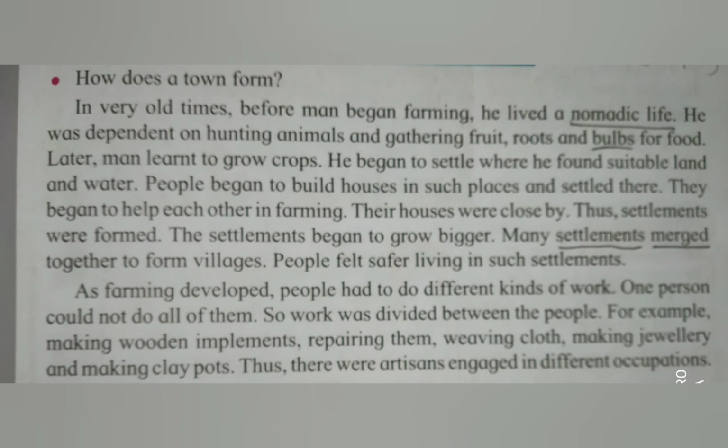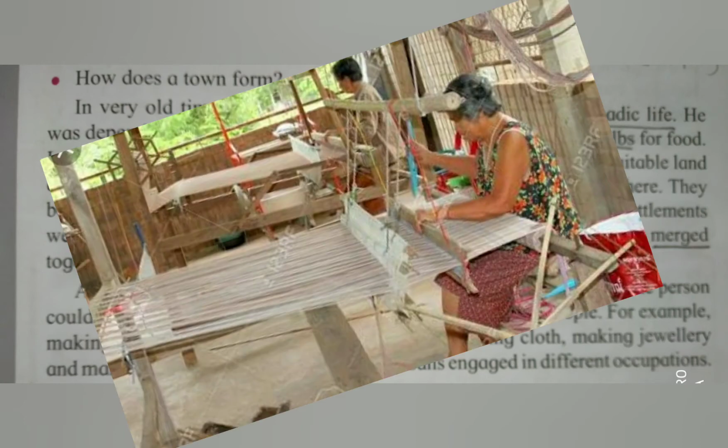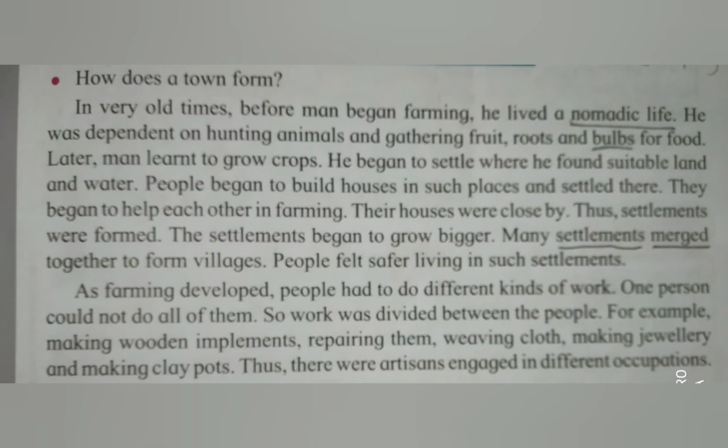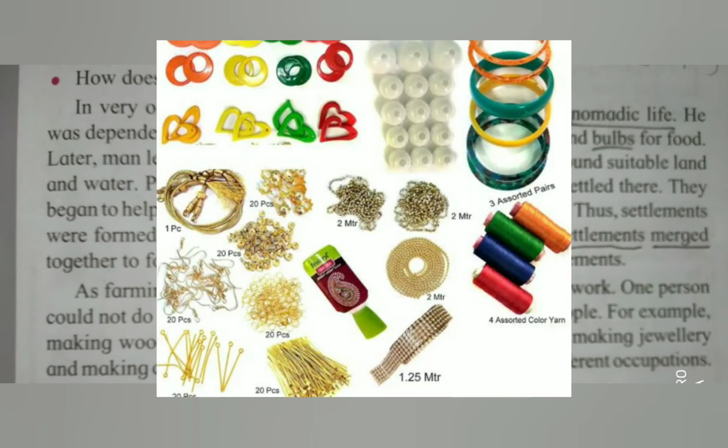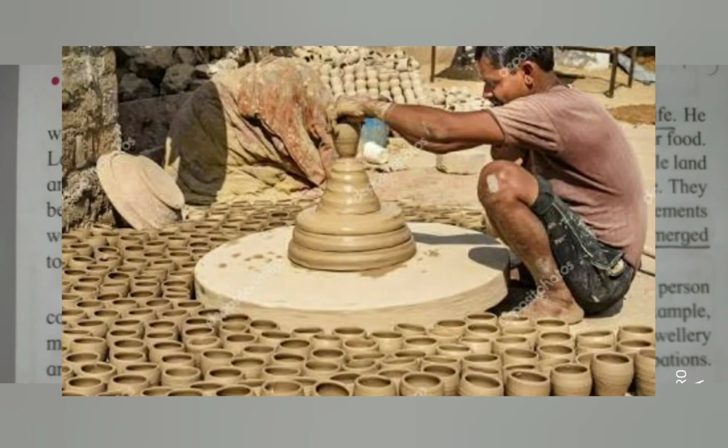Another group was repairing that implement, then weaving cloth. One group was made to weave the clothes, which will provide clothes for the people, making jewelry and making clay pots. Such a type of group formation was done between people for the easy work of their life.